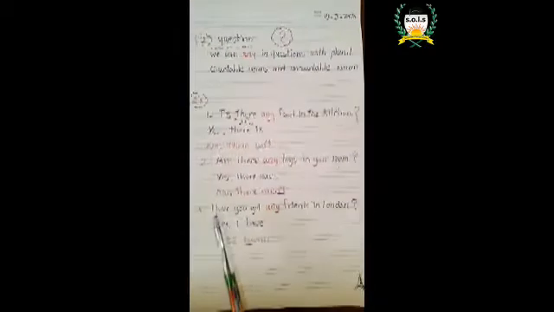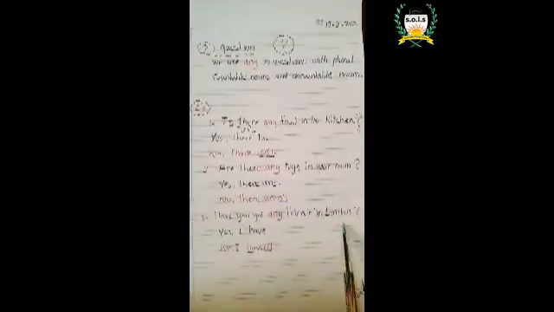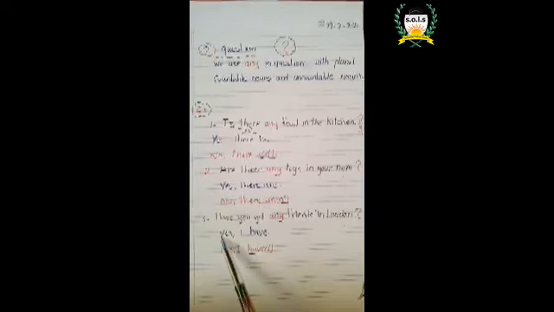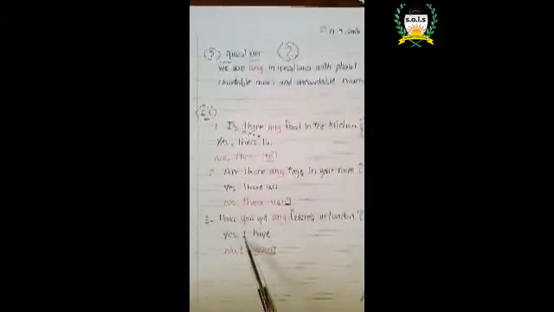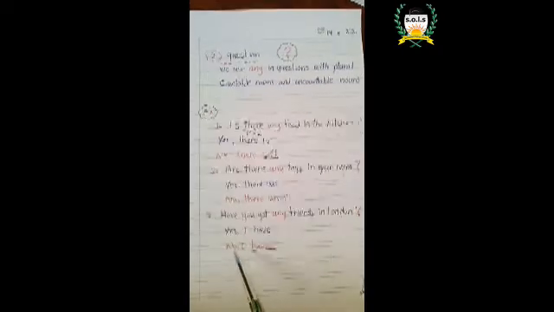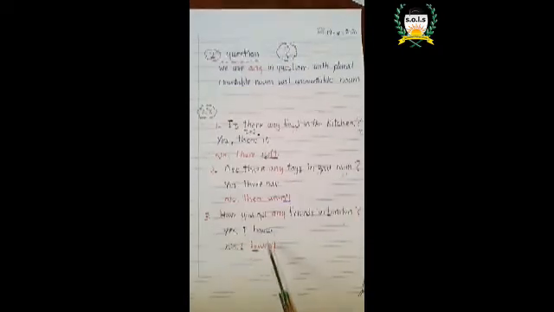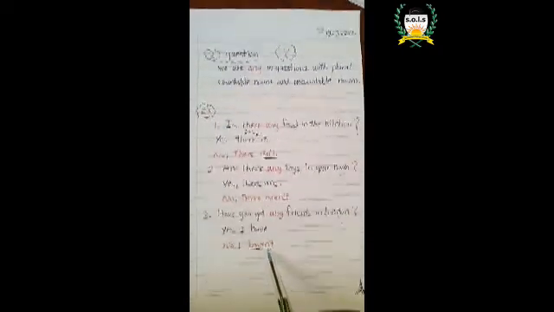Look at number 3. Have you got any friends in London? If the answer is yes, I have. You in the question, I in the answer. Excellent. Have you got any friends in London? Yes, I have. Or no, I haven't. Haven't here, negative. Excellent, because we have no. No, not. Now let's answer some questions together and see if you can understand or not.